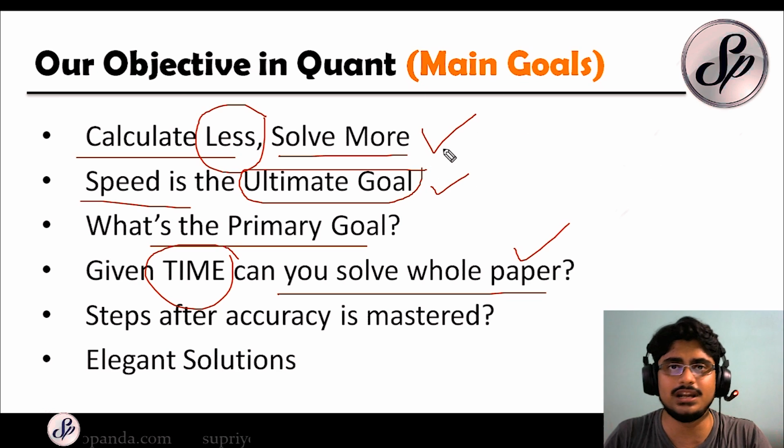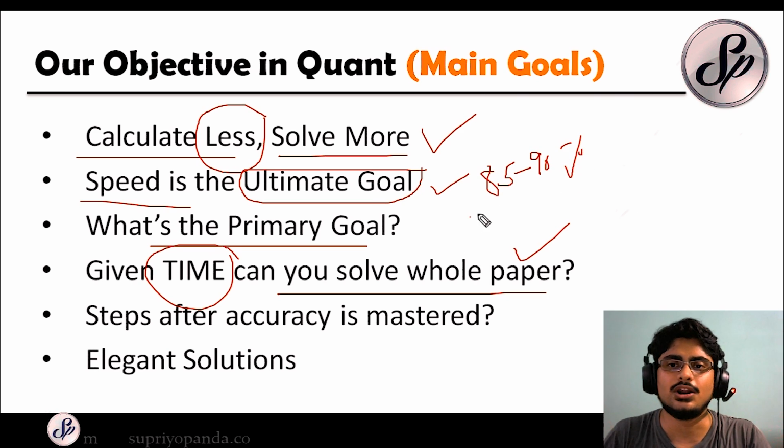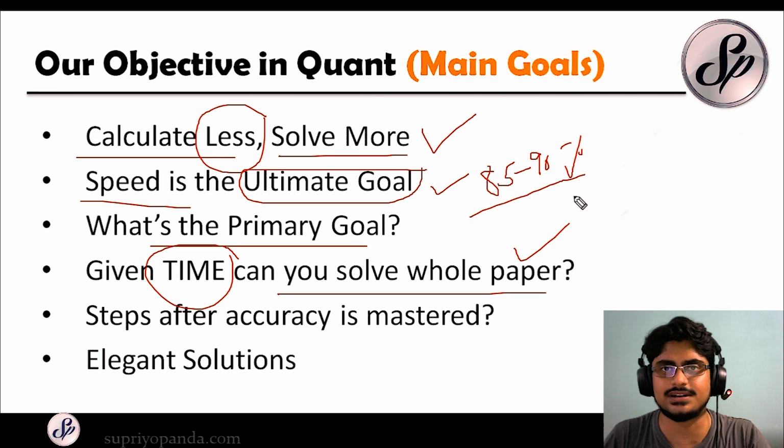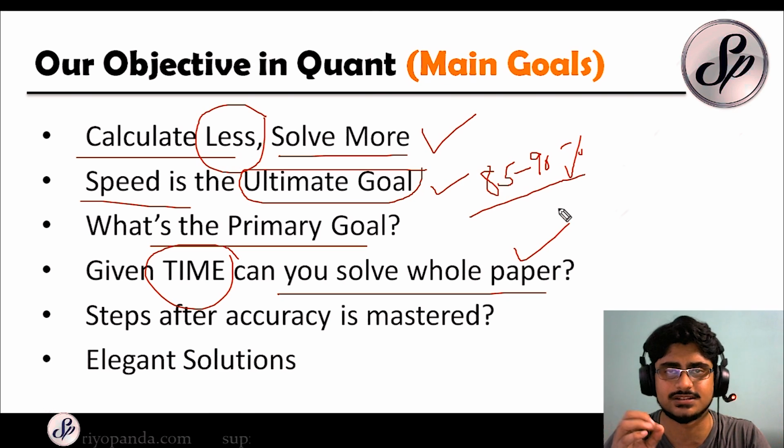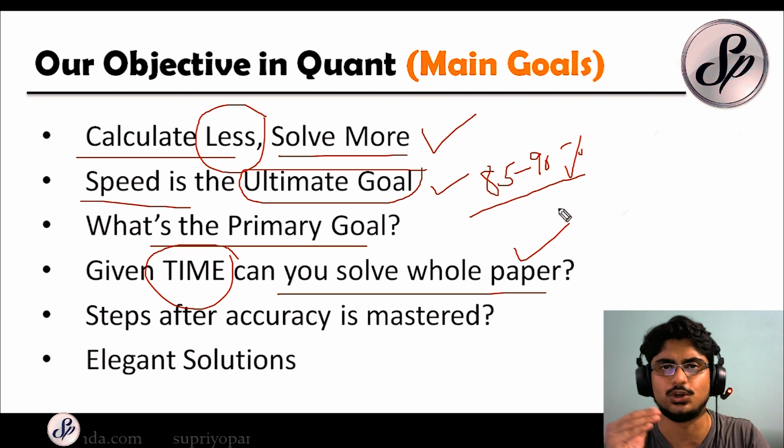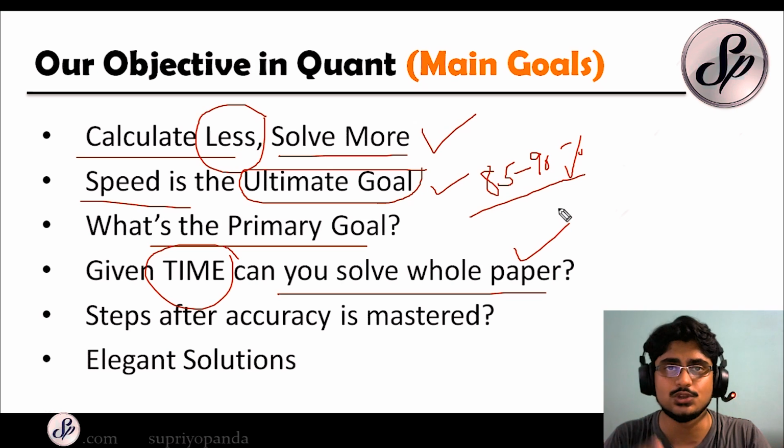In the competitive examinations, your accuracy has to be about 85 to 90%. Remember this. If you are not at least 85 to 90% accurate in your papers, you are not going to get selected, because the competition is quite fierce. You cannot make any mistakes. Each mistake will fetch you minus 0.25 or minus 1/4 marks. So very, very important. You need to first be accurate, and then you need to reach for speed.